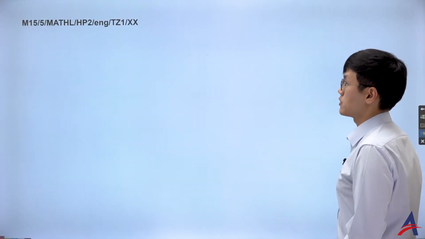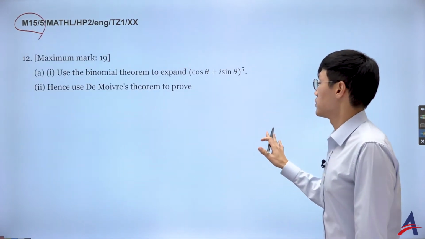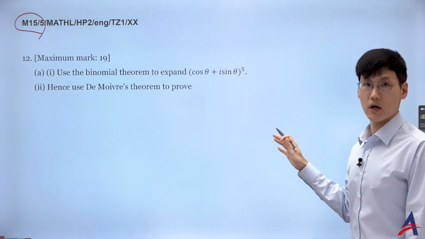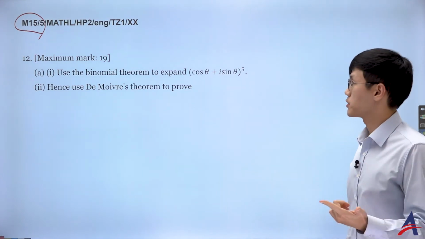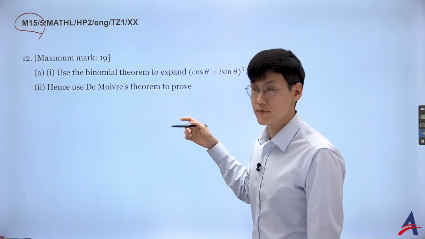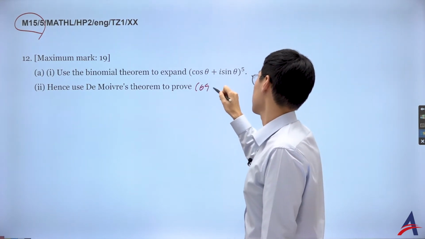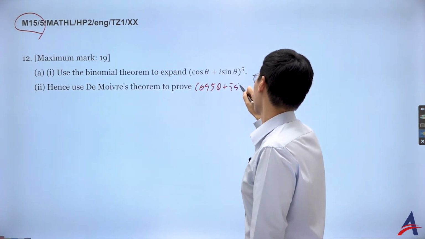Let's move to the next year. In May 2015, what we saw was using the expansion of a complex number in two different ways, using the DMT and using the binomial expansion. If I use the DMT, at first I have cosine 5 theta plus i sine 5 theta.